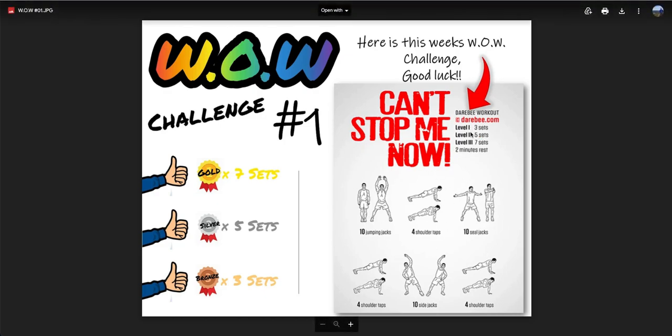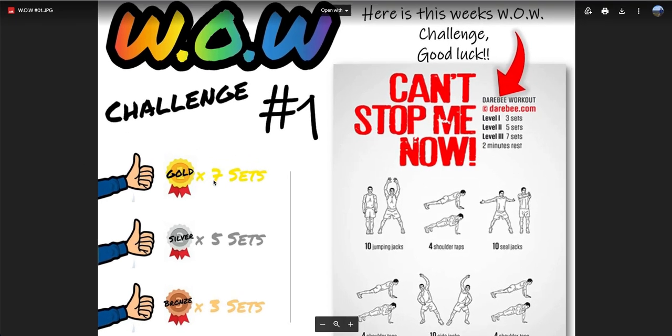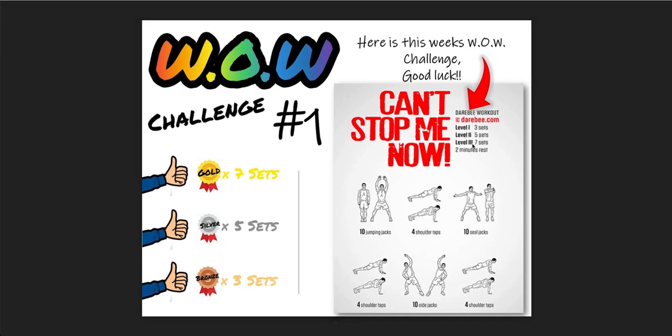And then you'll notice in here you have levels, or on the side you have levels as well. And can you do 7 sets? That means you're doing 7 rotations of this with only 2 minutes rest in between. So if you are able to do 7 sets, you got to level 3, or you got the gold level standard. So that could be part of your goal that you do in the Google form.